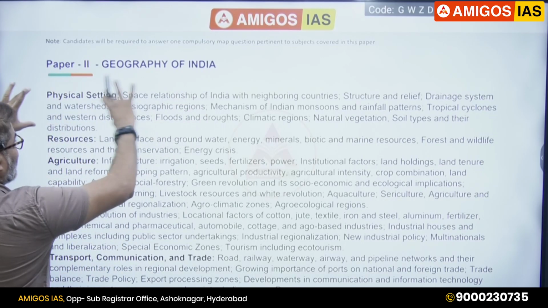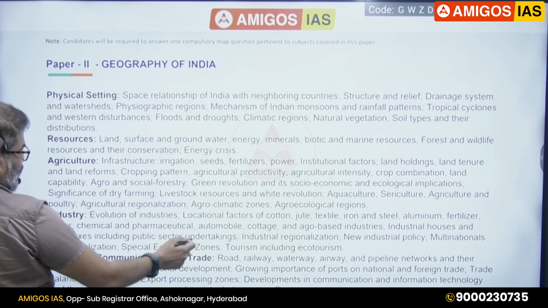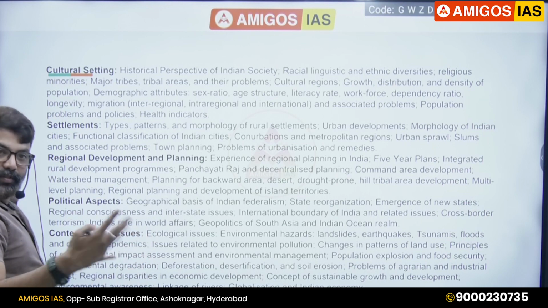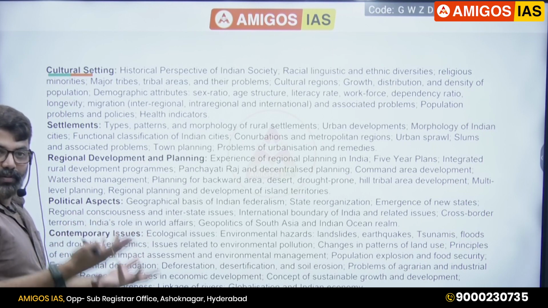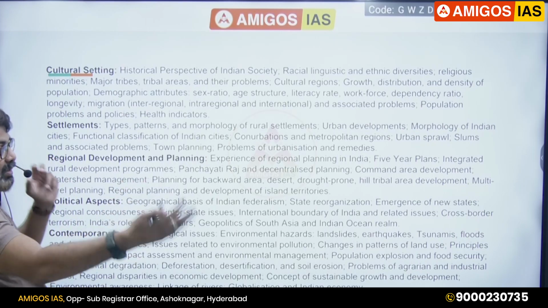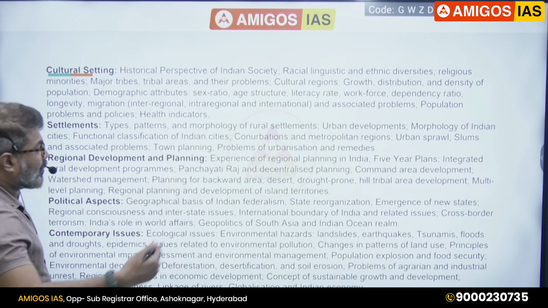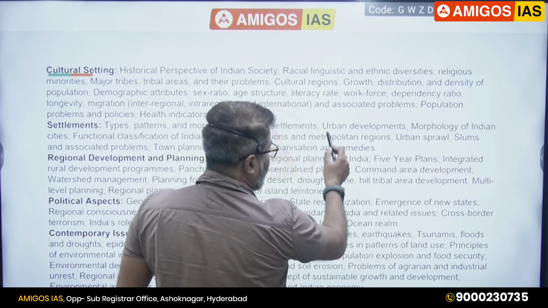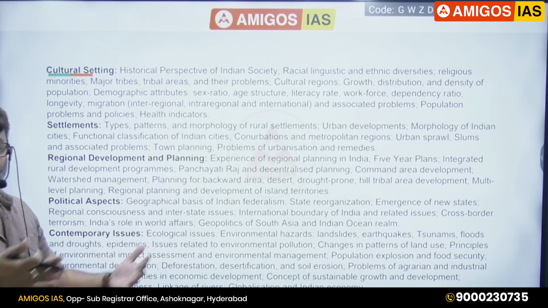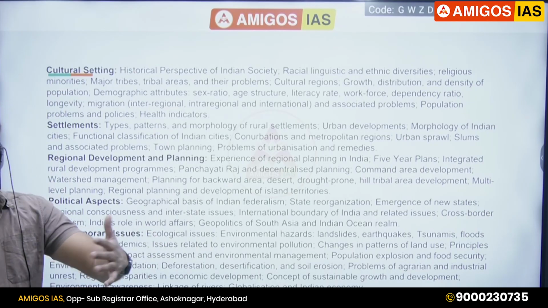Paper 2, first chapter, floods and droughts. 10th chapter, floods and droughts. Correct? Floods and droughts are the same everywhere, whether you cover them in Indian geography or world geography. So the same words are repeated multiple times, like the word urban. Correct? That makes the syllabus look lengthy.